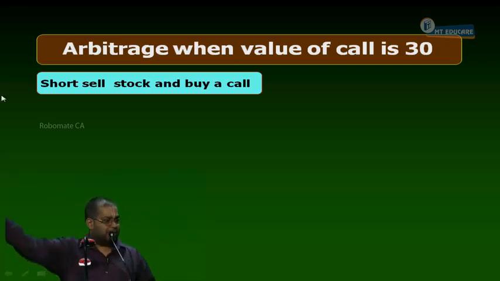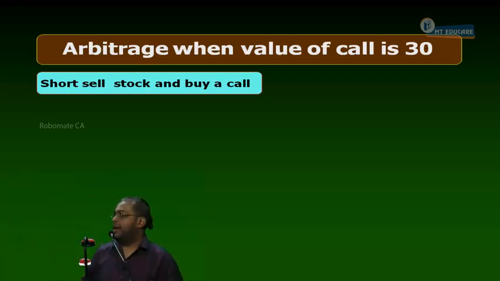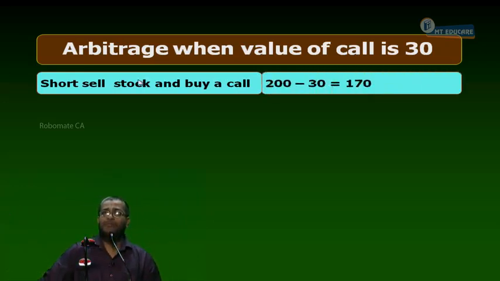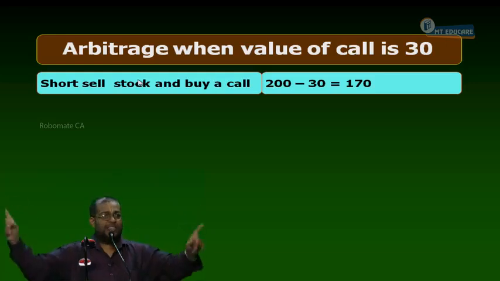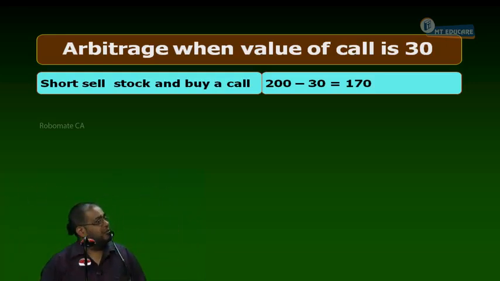So I pay 30 rupees premium in the option market. I get what? 200 rupees in the share market. Totally today, the money available in my hand is what? 200 minus 30 is 170. Point number 1, accepted. Yes or no?